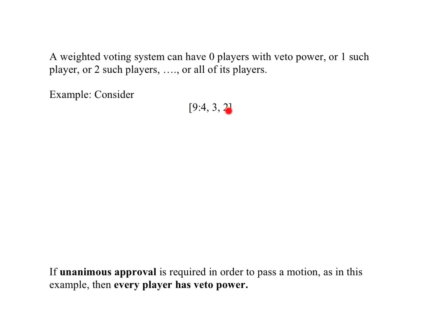As an example, look at the weighted voting system 9: 4, 3, 2. So same weights as in our original scenario, 4, 3, and 2, but now the quota is the largest it could possibly be. The quota is the sum of all the weights. That means that no 2 players can have enough votes to pass a proposal without the participation of the third. Even Northern and Central do not, between the 2 of them, have enough to pass a proposal without the assistance and cooperation of Southern Jersey. So it really requires everyone to vote yes in order to pass anything, which means that every player has veto power. All 3 have veto power.